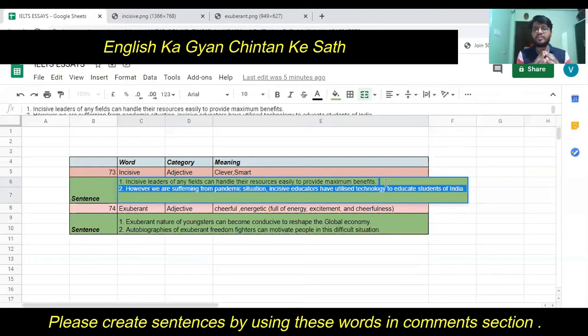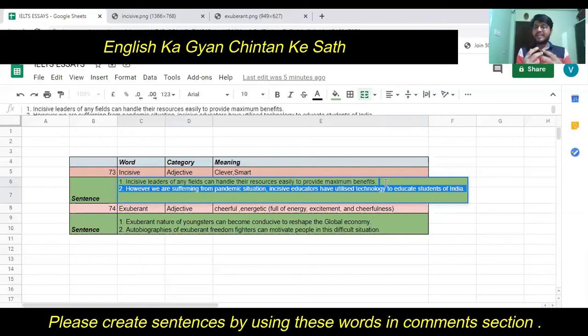You can utilize the word incisive here too. The very simple meaning of this second sentence is that smart educators, smart teachers have also utilized technology to educate students of India. And it is not only true for India, it is true all around the world. Many leaders and many people have started using this technology for their respective benefits.